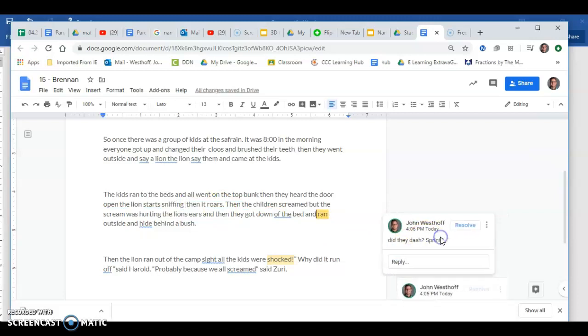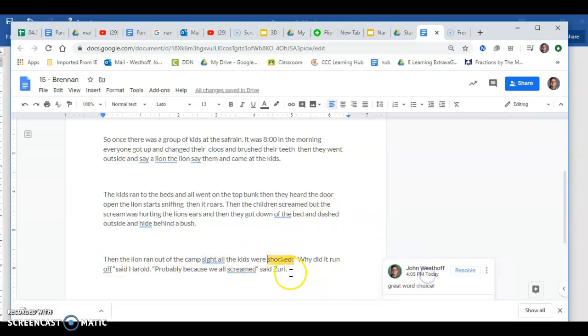The next one says, did they dash or sprint? And here's the different color. Well, then the children screamed, but the scream was hurting the lion's ears, and they got down off the bed and ran outside and hid behind a bush. Well, they didn't just run and dash. And I'm going to put an ED because this happened in the past. Did he resolve it and fix it? Yes, he did.